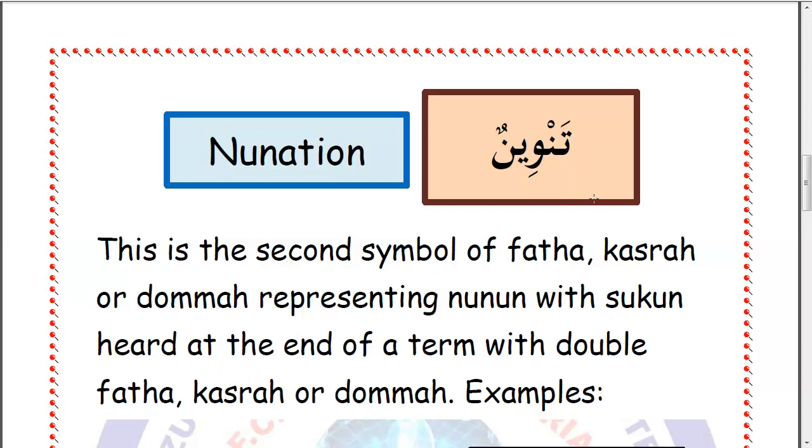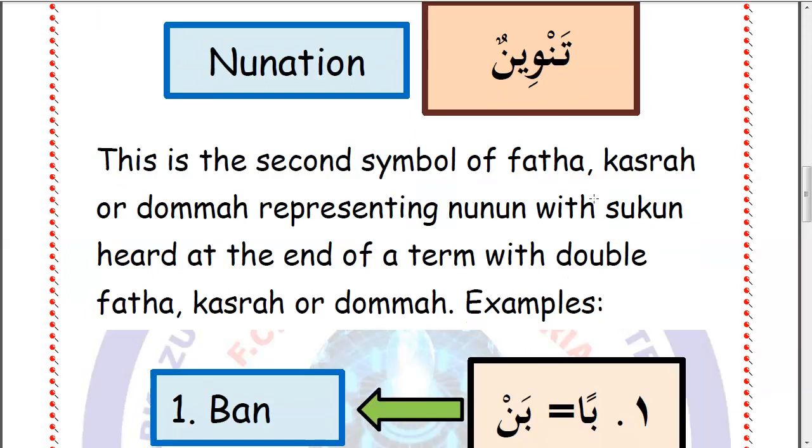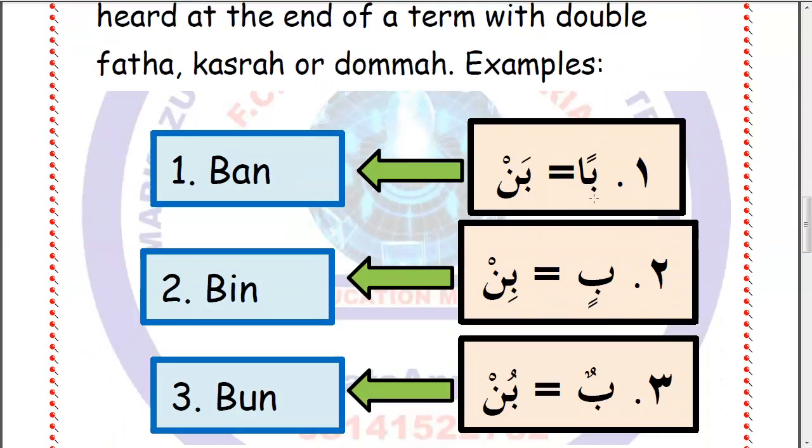In Arabic, Tanween. We are going to discuss the concept of Tanween in Tajweed. Take your time to observe the following. The double fatha written on the ba. Number one, ban. So the double fatha written on this ba is what is called Tanween.